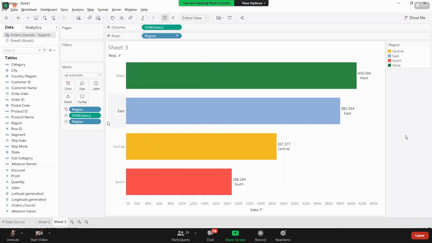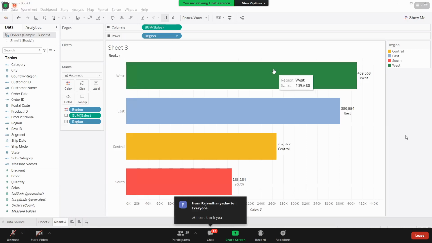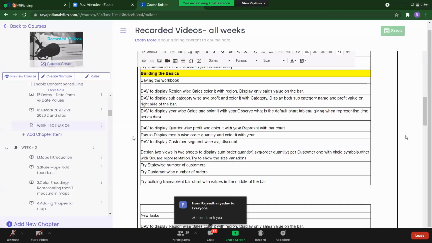Okay, now here, this is the basic view that we are building, and let us build one more. Yeah, sure. Let us build one more view here.